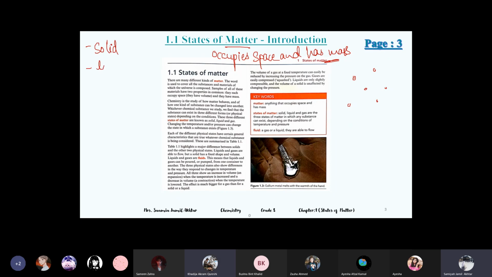The three states of matter, you are already familiar with, so I will just go through solid, liquid and gas quickly. Is there any fourth state? It's plasma. Plasma is just extra information.